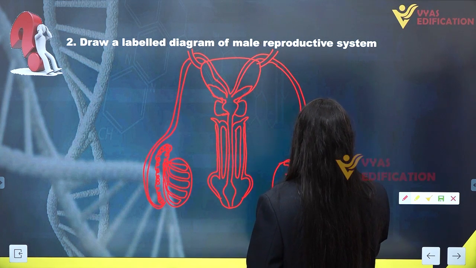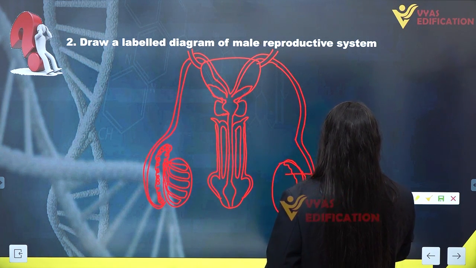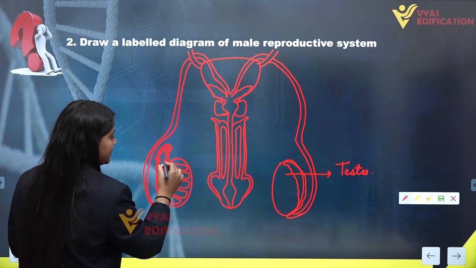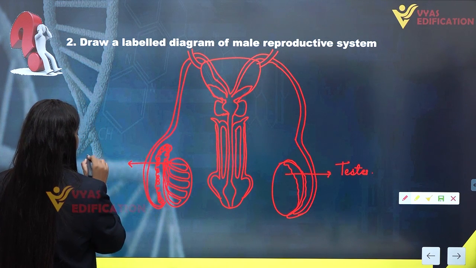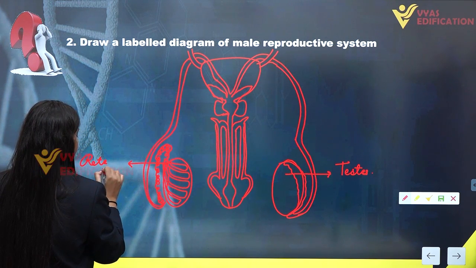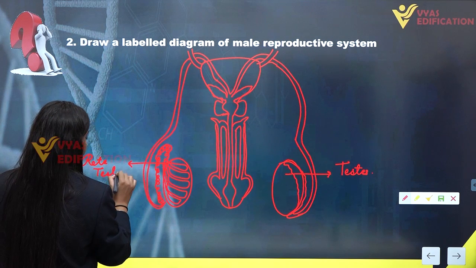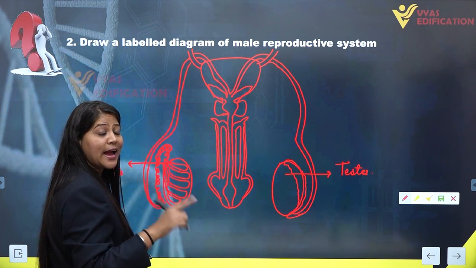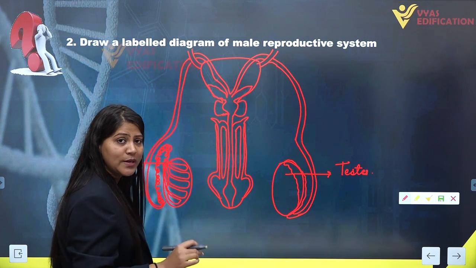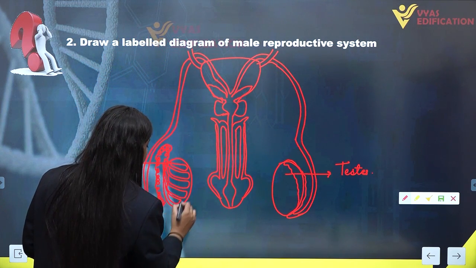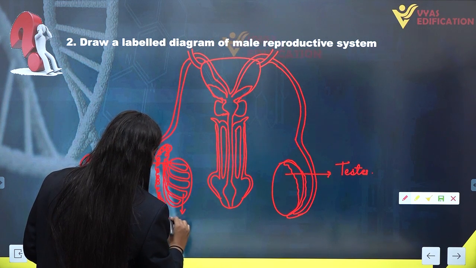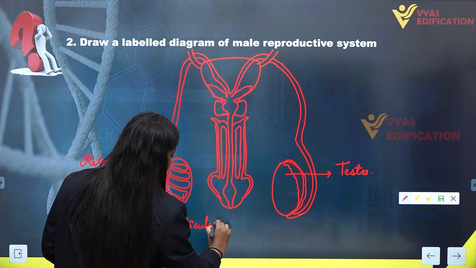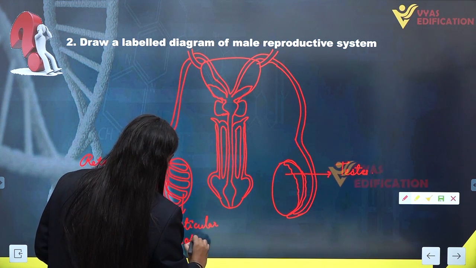Now we are going to label this. This is the testis. Now this is the rete testis. These are testicular lobules, inside which there are 1, 2, 3 seminiferous tubules. So these are the testicular lobules.